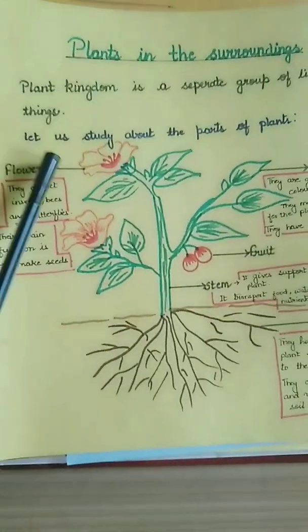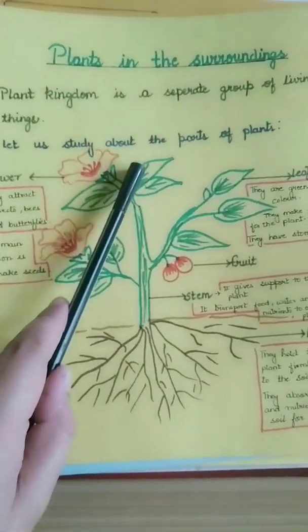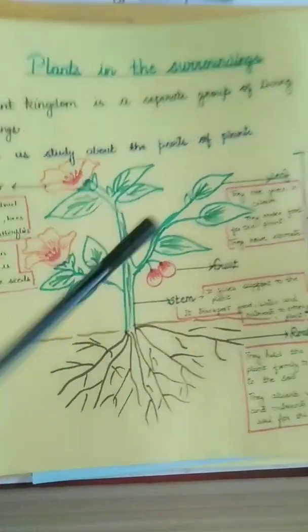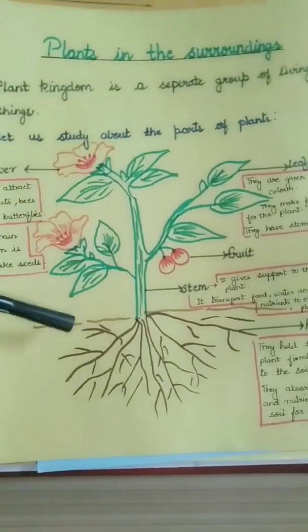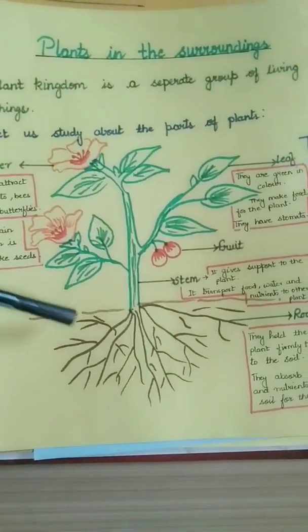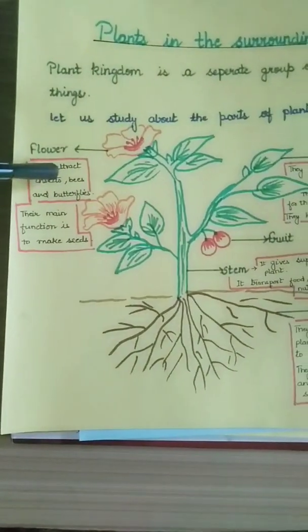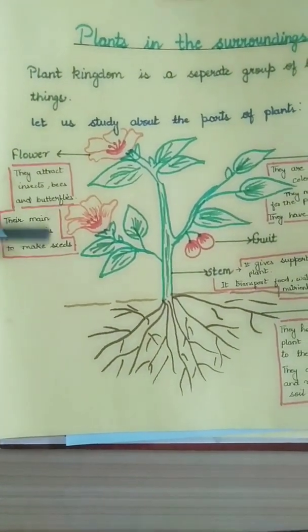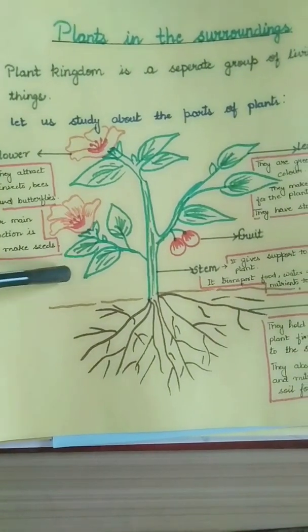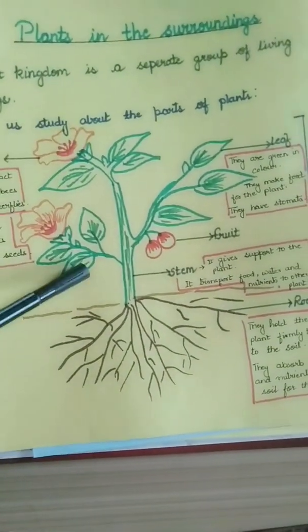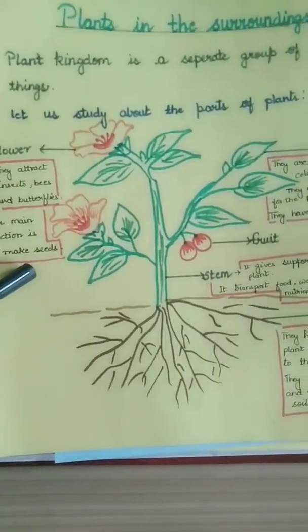Now the next point is, let us study about the parts of plant. In this diagram I have drawn different parts of plant and their functions as well. So today we are going to study about different parts of plant along with their functions.